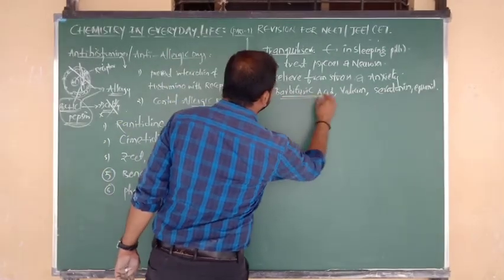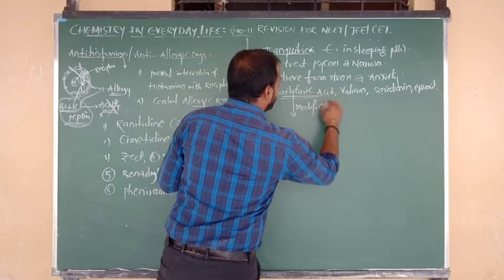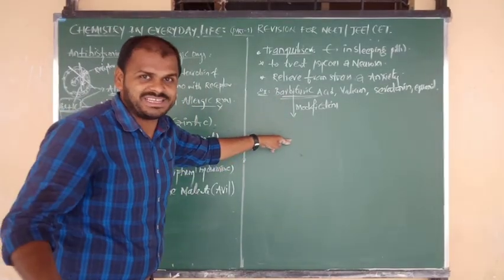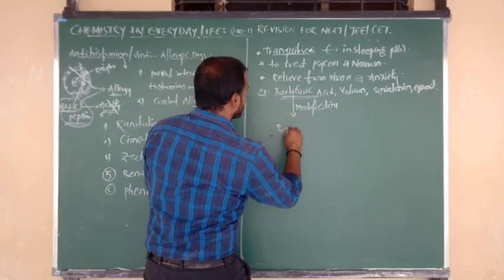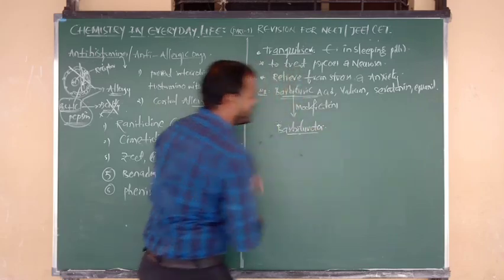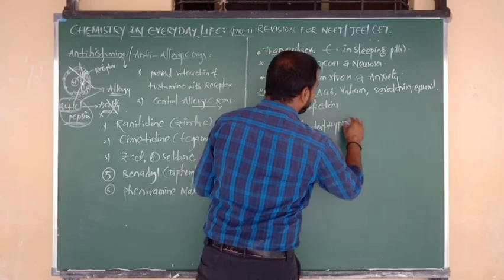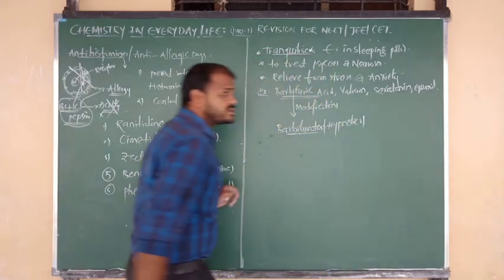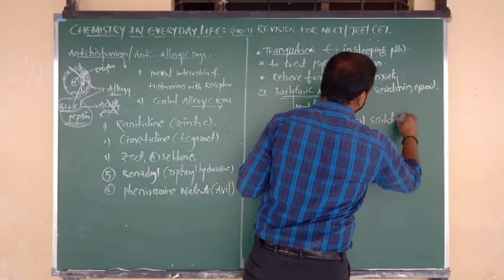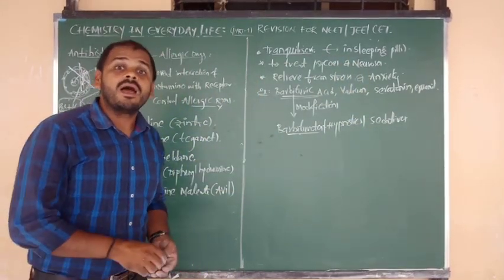From this tranquilizer category, listen carefully, one of the examples is barbituric acid. Barbituric acid undergoes some modifications. By making modifications upon barbituric acid, we get new types of medicines. Such new types of medicines are called what, beta? Barbiturates. One more name is hypnotics, and another name we can write is sedatives.